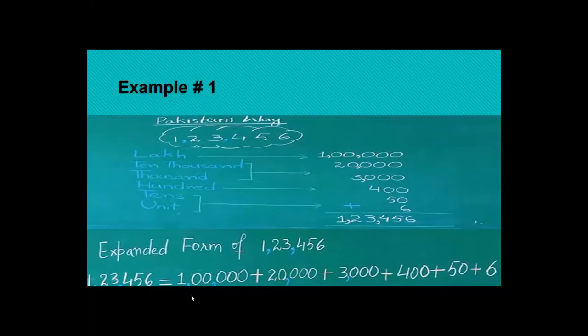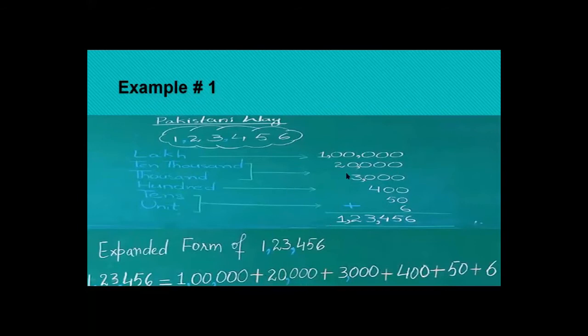Now the next. Always remember that in the place value system, whether it's Pakistani or international, you always read from the right side, but always start writing from the left side. So after 1, we'll put the sign of plus, addition. Then 2. How many zeros are in 10,000? 4 zeros. So we'll write it like 20,000.